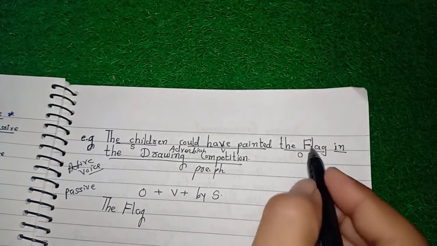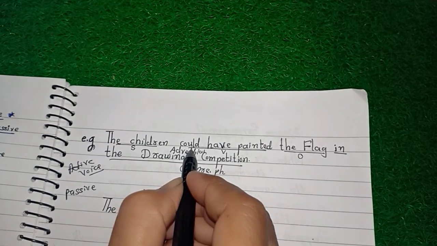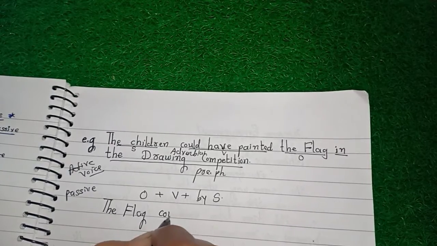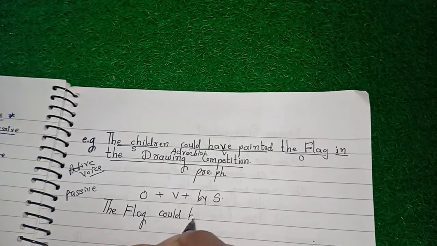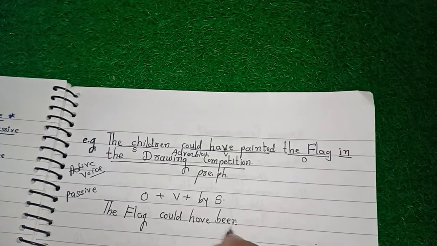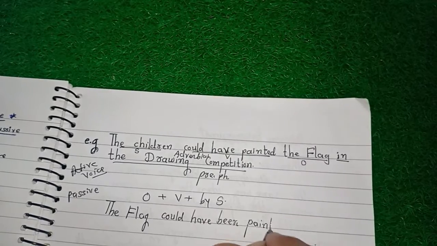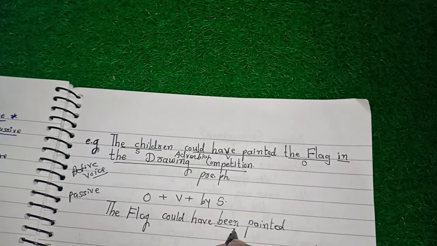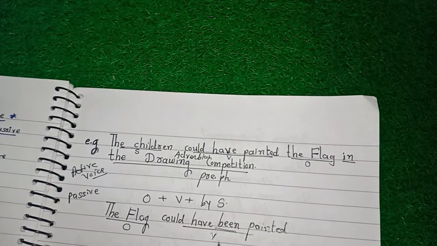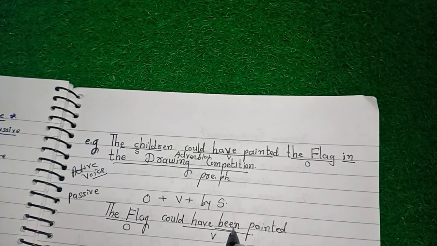But when we are taking the object here, we have already got the auxiliary, so it will be repeated here. The flag could have. Now in passive voice, you have to use been. Painted has been given. It means you just have to bother about taking been only, because the object has been given. You have to choose a verb, and with that verb, as per passive voice, you use been.